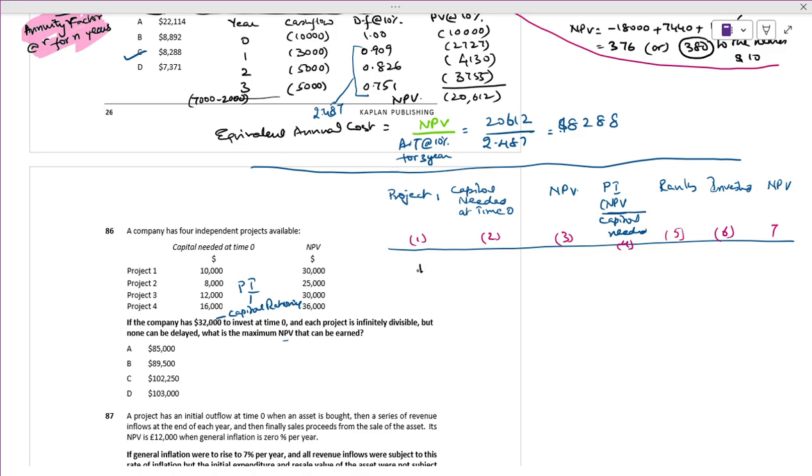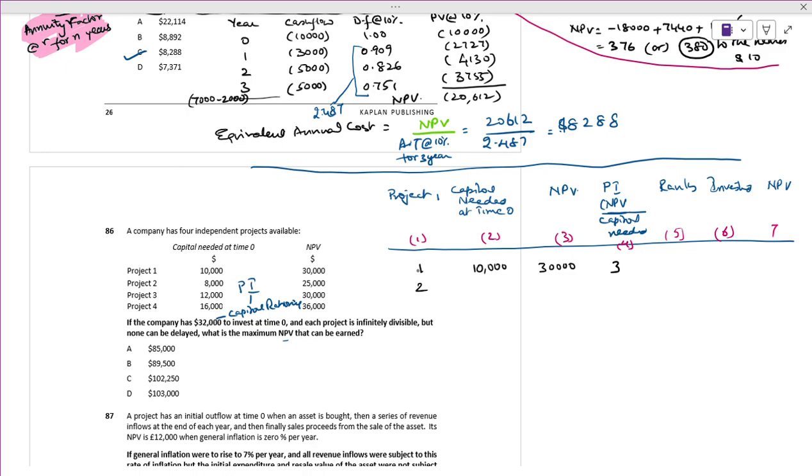Project 1: capital needed is 10,000. What is our NPV? 30,000. NPV divided by capital, 30,000 divided by 10,000, it will be 3.